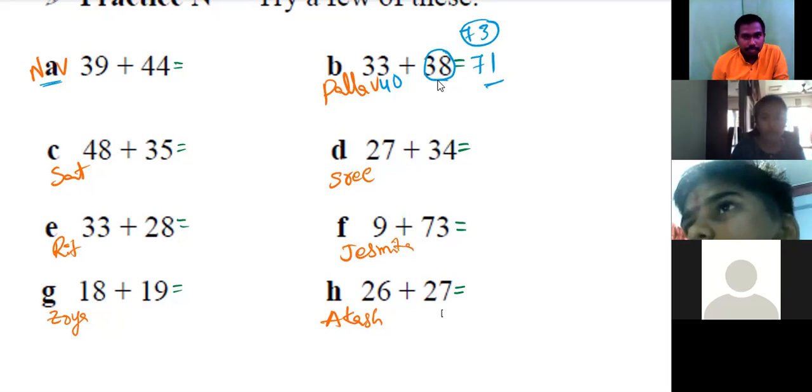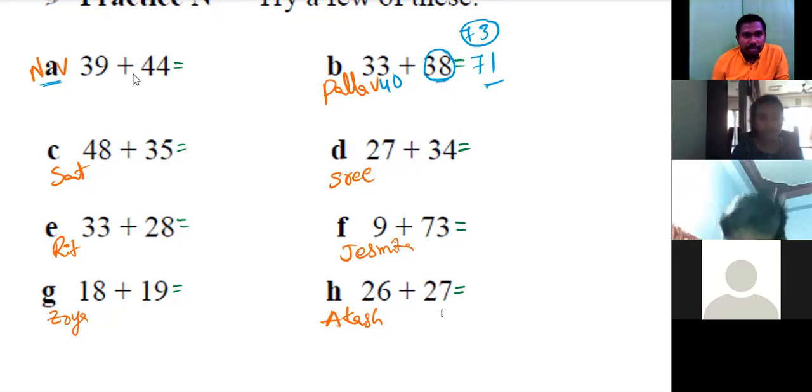Understood this one? Yes, sir. So the number nearest to the base, make it the base. How much you have taken extra, you can remove that from the answer. Okay, sir.